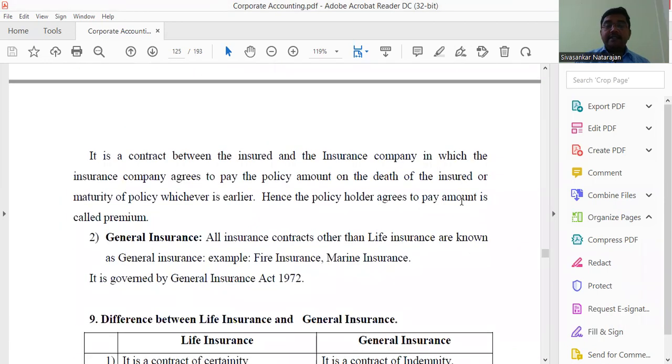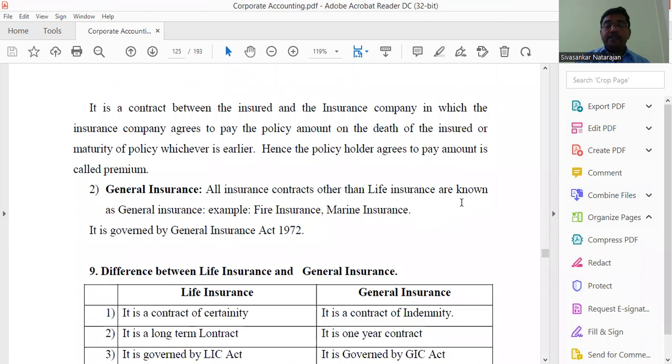Life insurance is a contract between the insured and the insurance company, in which the insurance company agrees to pay the policy amount on the death of the insured or the maturity of the policy, whichever is earlier. Because of competition, insurance is also considered one of the investment avenues nowadays. Hence the policyholder agrees to pay an amount called a premium. Then the next one is general insurance.